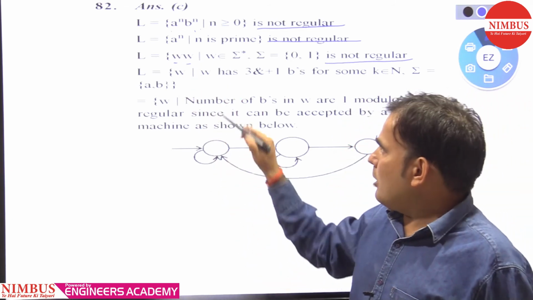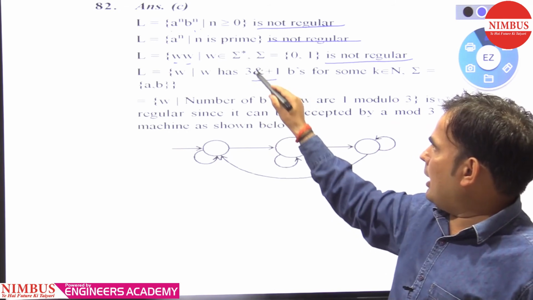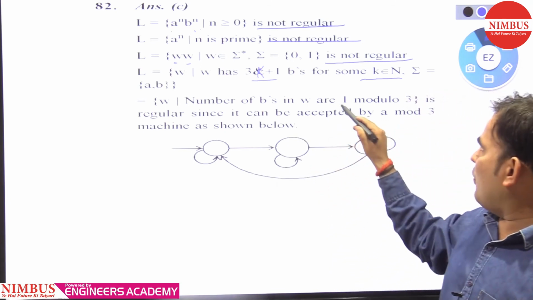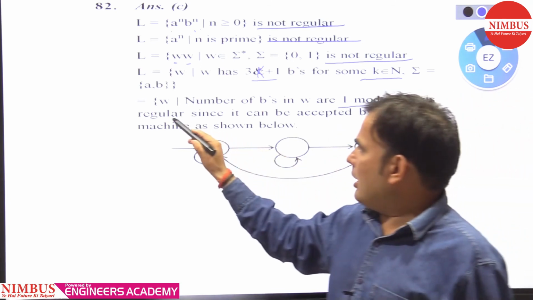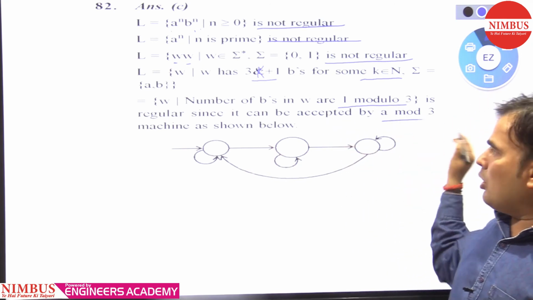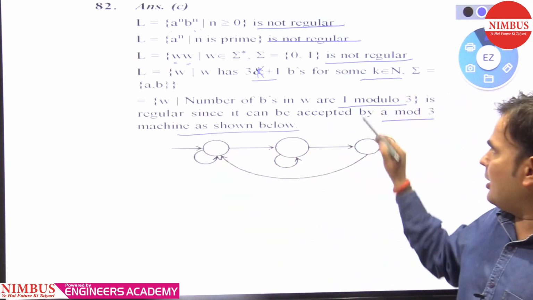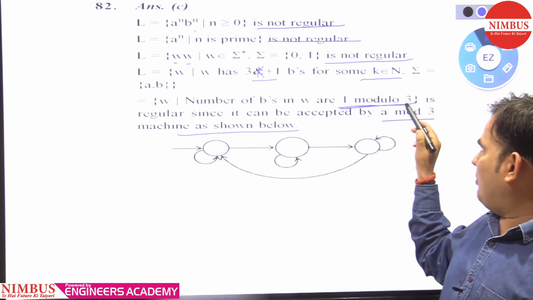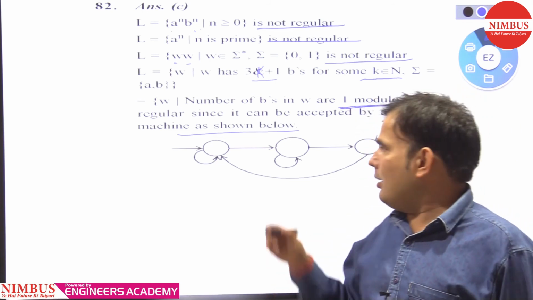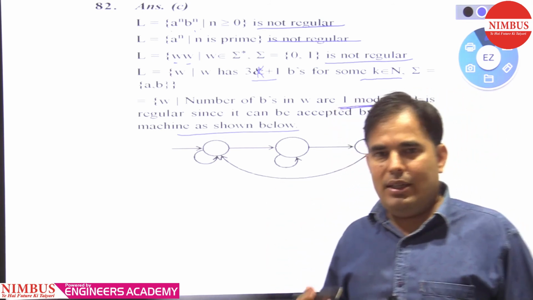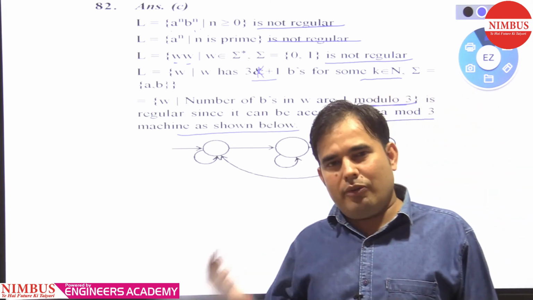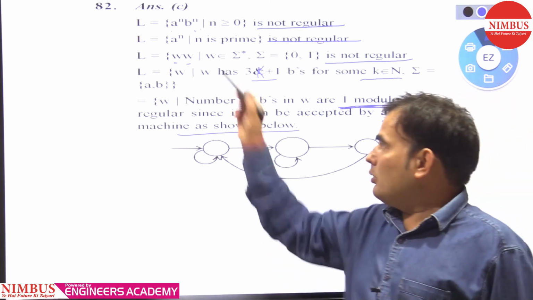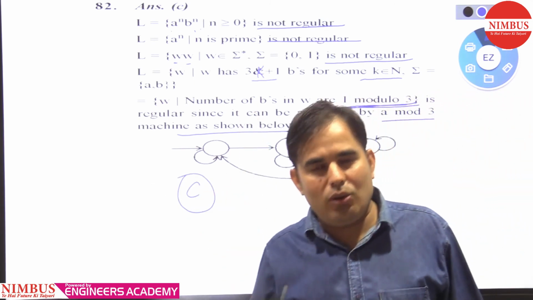So what about this, 3k plus 1 b's for some k belonging to n? Here it is a condition of 1 modulo 3. It is regular, since it can be accepted by a mod 3 machine as shown below. You can construct a machine for 1 modulo 3. When any number is divisible by 3, divisible by 2, divisible by 4, for all of that we have a finite automata. So this is the condition of 1 modulo 3, so this is regular. So option C is regular.